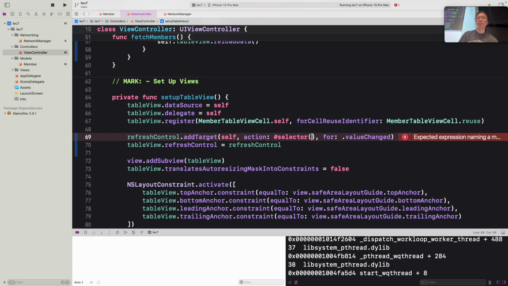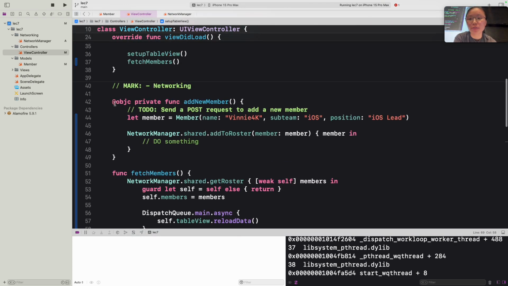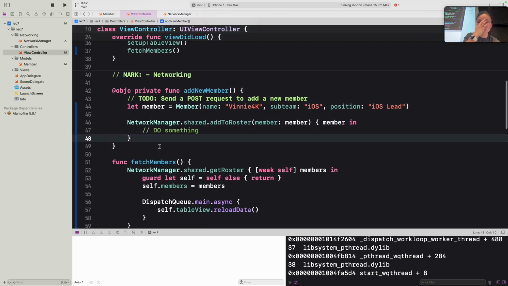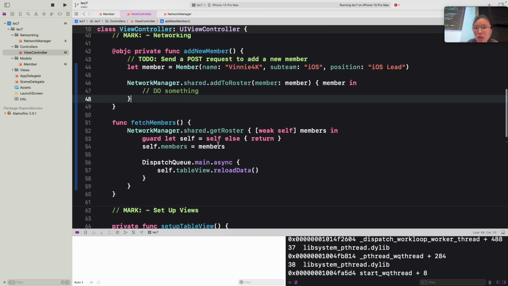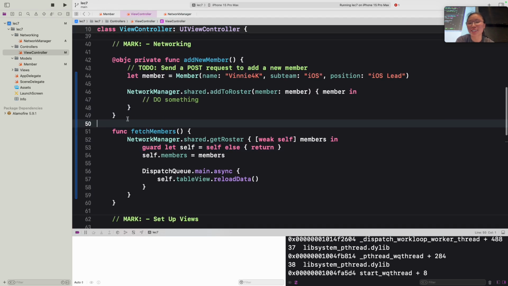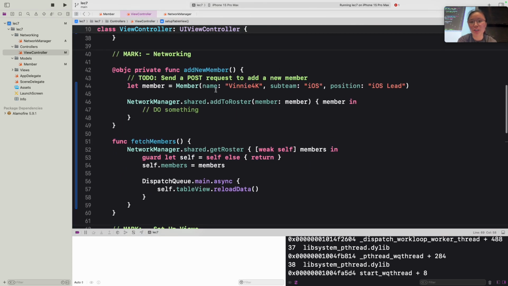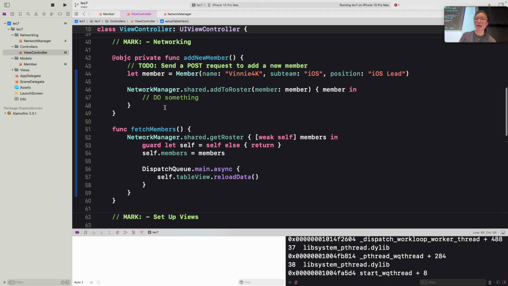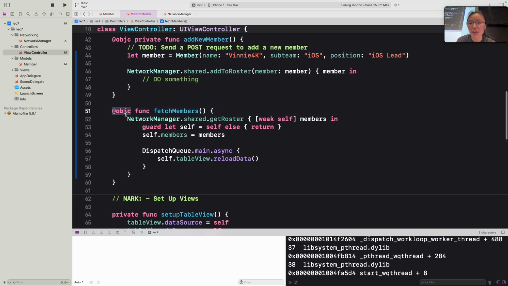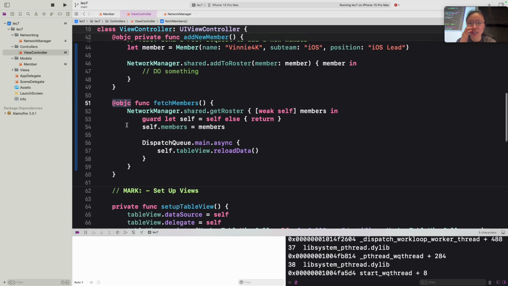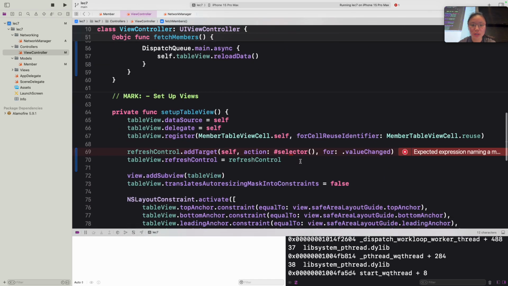Does that kind of make sense? So Richie defined this for us very generously. Every time we scroll, we want this function to be called, right? And in this case, we can just pass in... Oh wait, sorry, no, we don't want to do that. That's my bad. My mistake there was that if we pass in this add new member function, we would call this function again every time we scroll down. But instead, we want to fetch members again, right? Because every time you refresh, you want to refetch all the members. So we have to turn this into an Objective-C function by adding @objc there, and then we can pass this function into the selector.